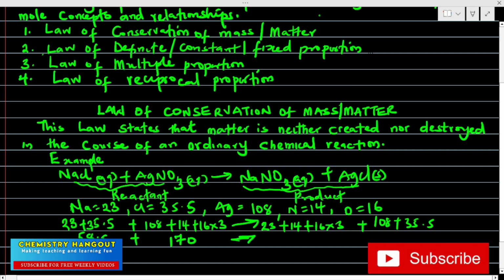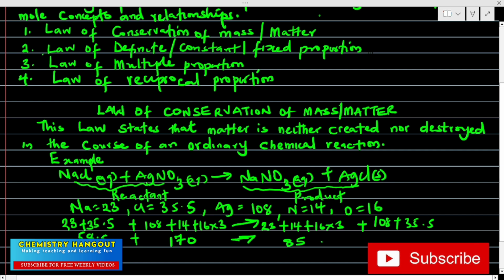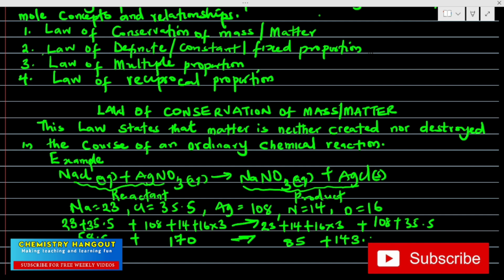For the product side, 16 times 3 is 48. If we add 48 to 14 and 23, we have 85. Then if we add 108 to 35.5, we have 143.5. I hope this is clear.